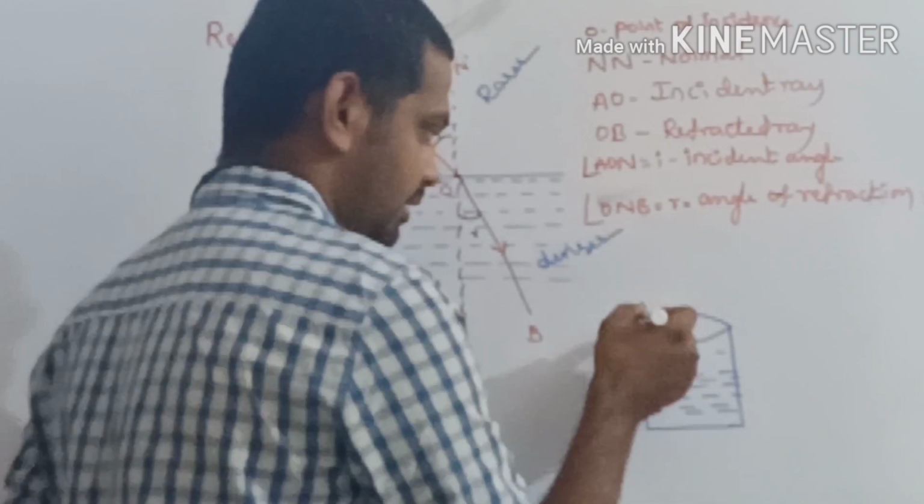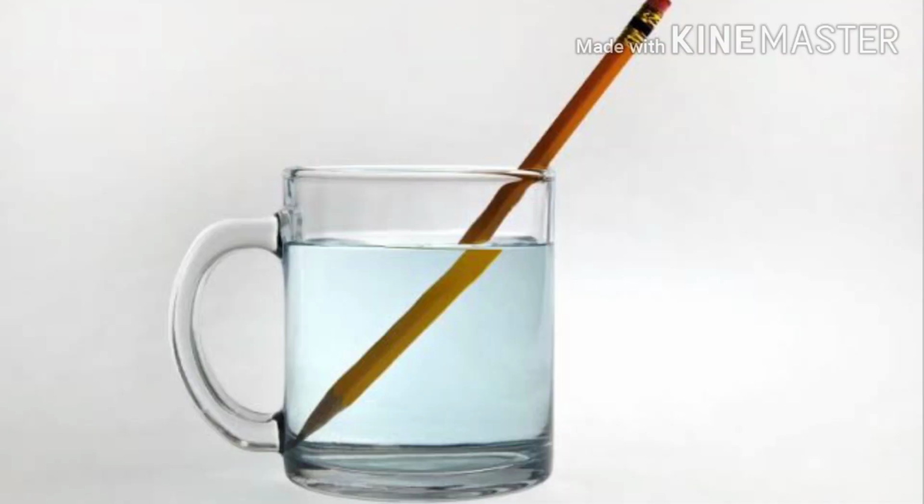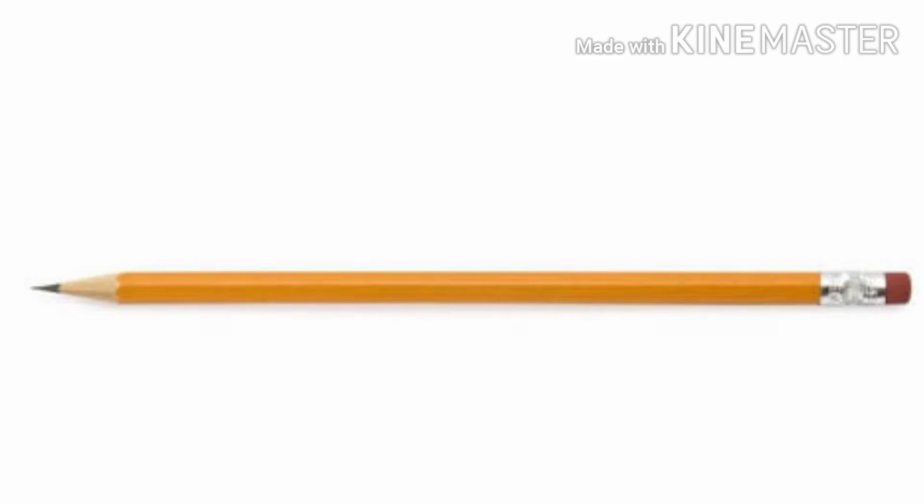Now I place a pencil like this. If you observe the pencil from the side, from the side of the glass, the pencil will be observed with some bend in it. Clear? If you take the pencil out from the glass jar, you won't get any bend.